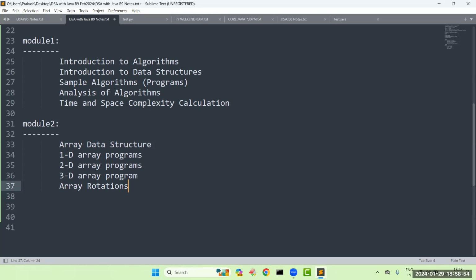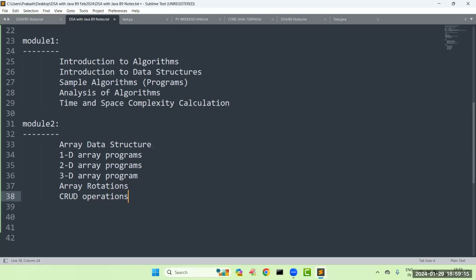There are different techniques. Like we have the brute force algorithm, the reversal algorithm. We have so many concepts, around 4 to 5 techniques. That part we are going to discuss in array rotations. After that, we are going to focus on, sir, CRUD operations on arrays.